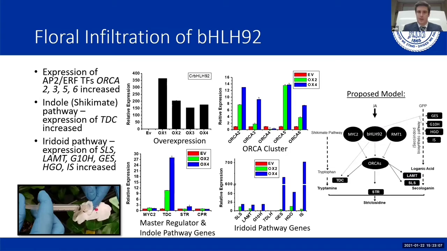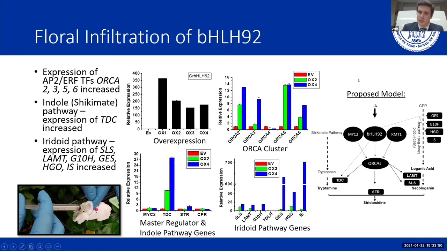For our floral infiltration experiment for bHLH92, we generated 4 overexpression lines. Of these 4 overexpression lines, we selected overexpression lines 2 and 4 as they were a standardized median, or middle, example to compare against our EV control. For the expression of AP2-ERF transcription factors ORCAs 2, 3, 5, and 6, we saw an increase in expression levels. For the genes in the indole pathway, as well as the master regulator MYC2, we saw an increase in expression. And for the iridoid pathway, we saw an expression increase for 6 different iridoid pathway genes,